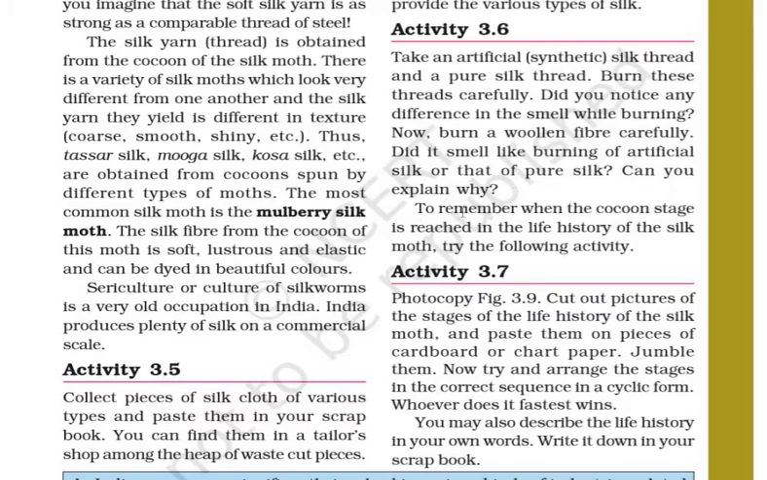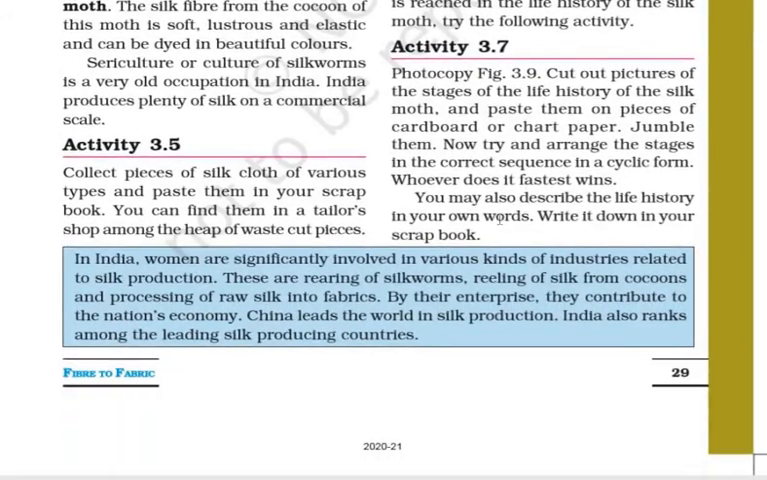To remember when the cocoon stage is reached in the life history of the silk moth, try the following activity. Activity 3.7. Photocopy Figure 3.9. Cut out the pictures of the stages of the life history of the silk moth and paste them on pieces of cardboard or chart paper. Jumble them. Now try and arrange the stages in the correct sequence in a cyclic form. Whoever does it faster wins.